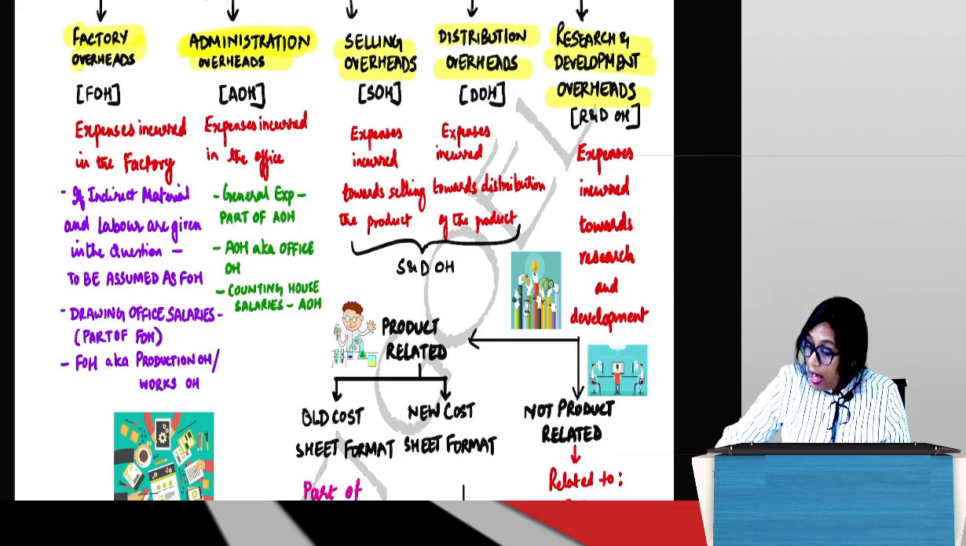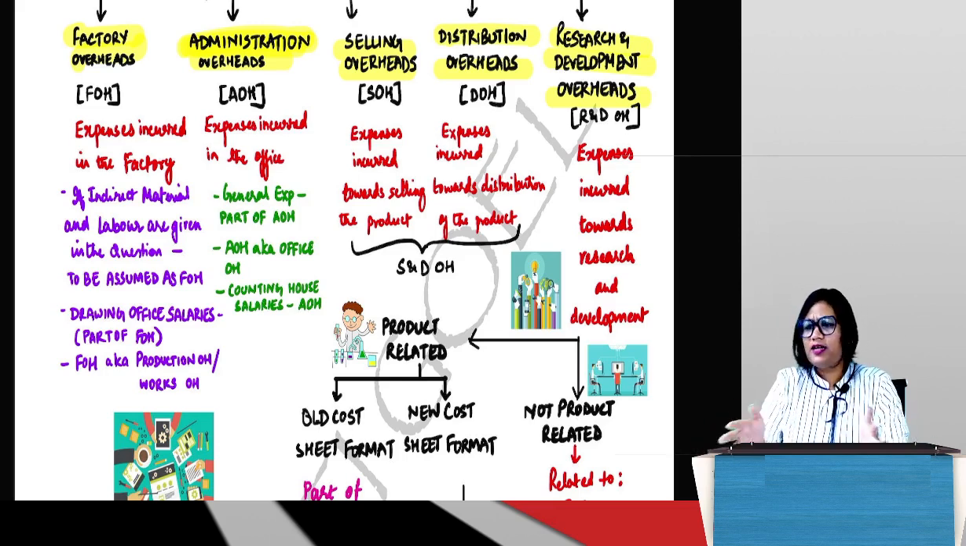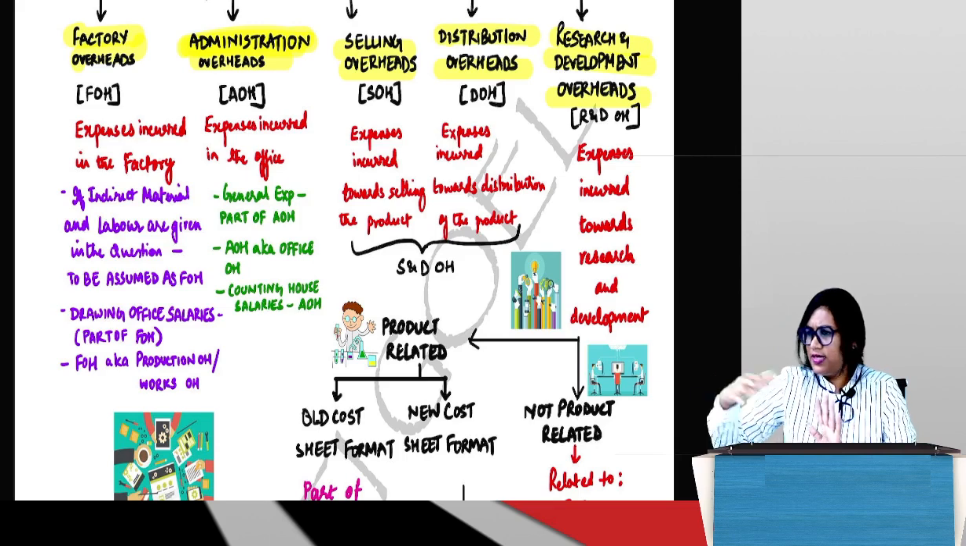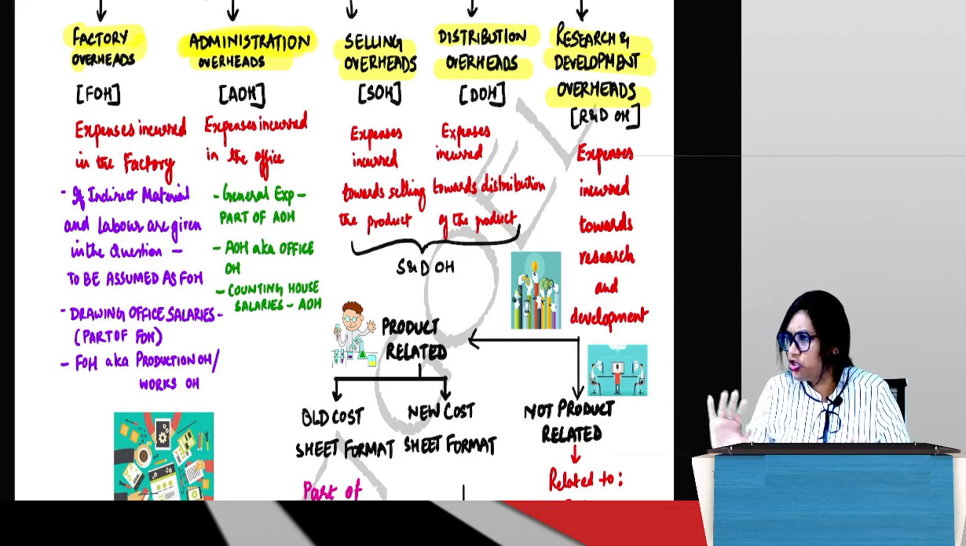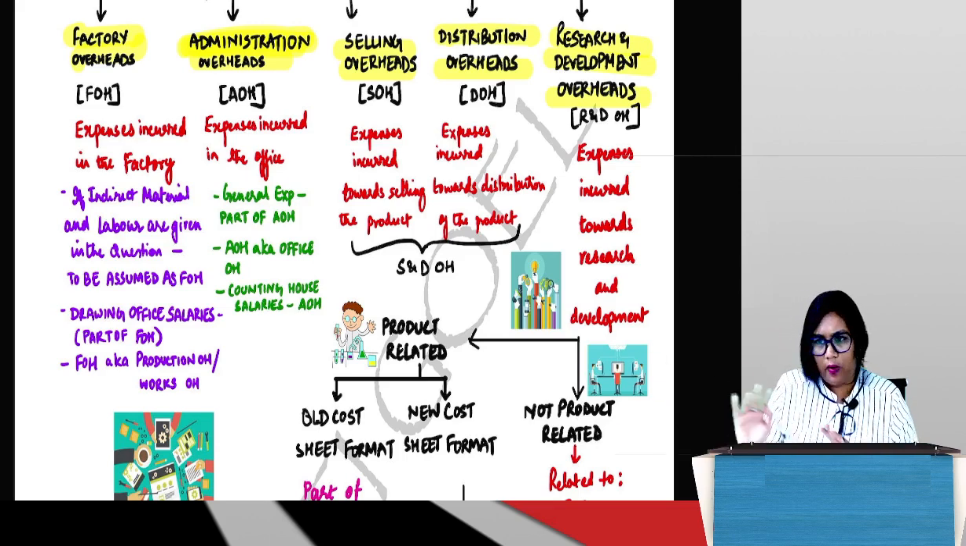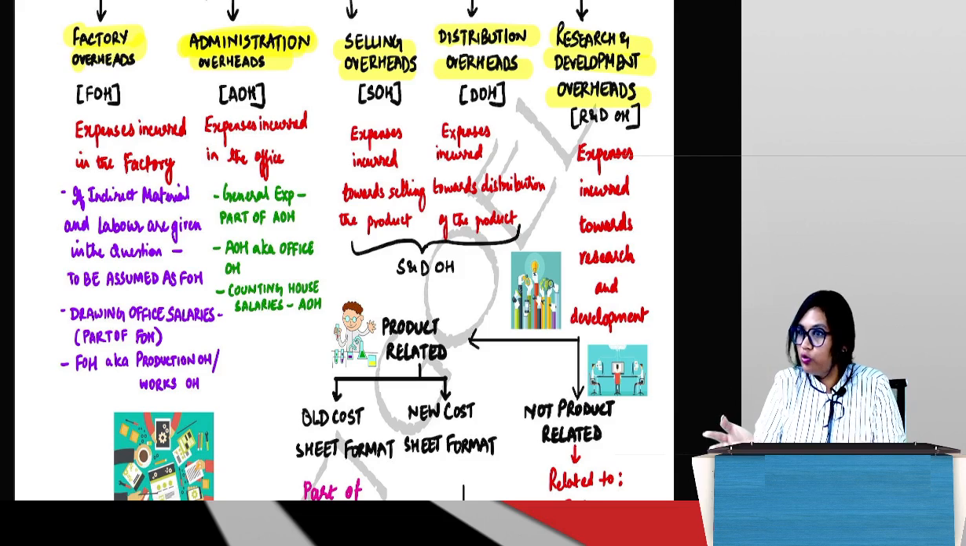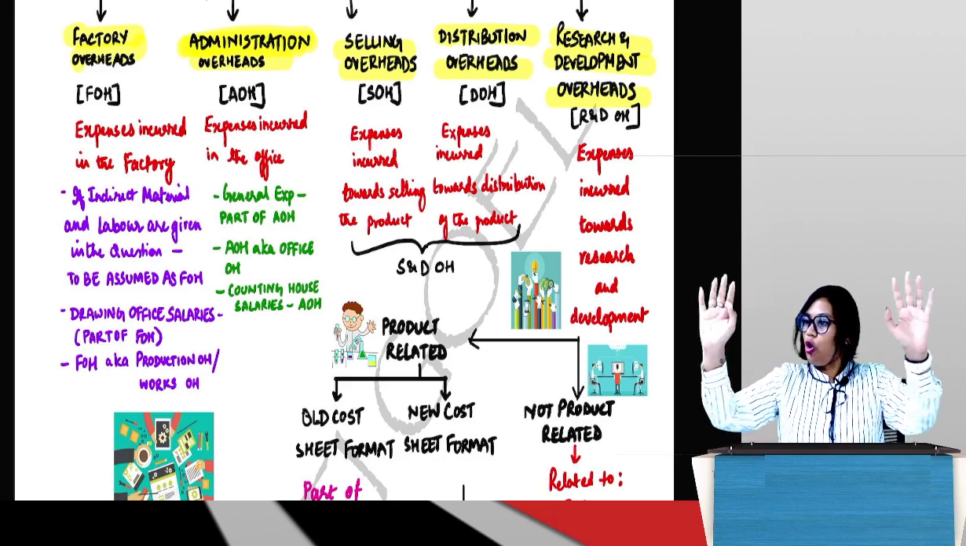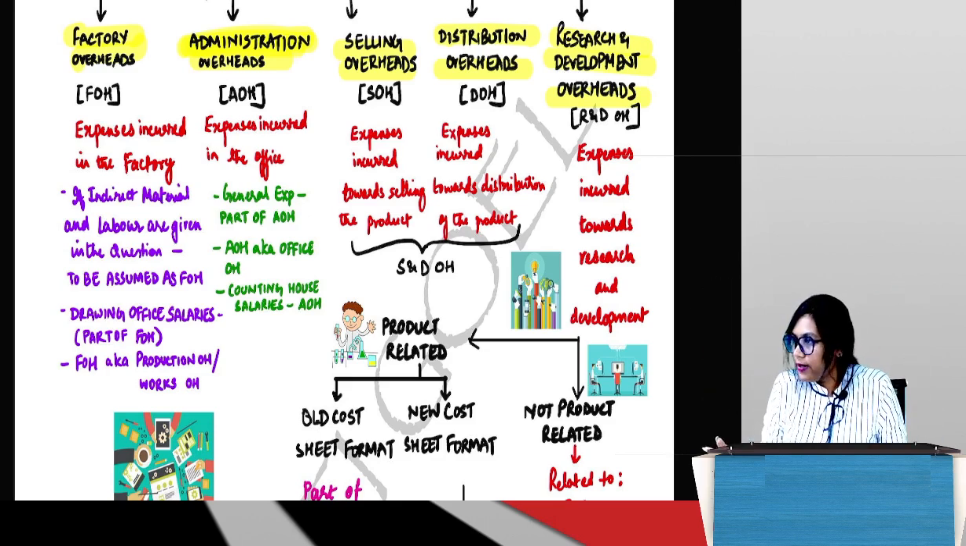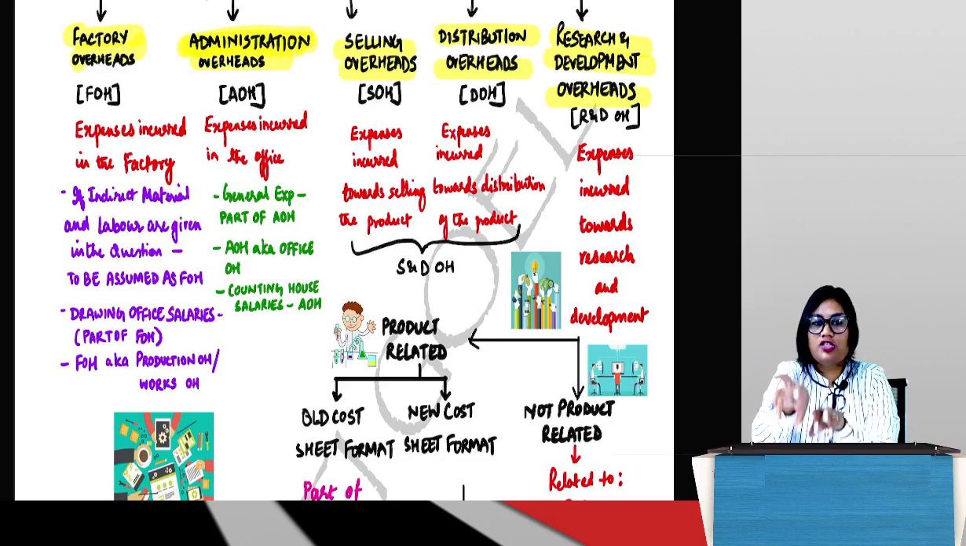Now my product is ready in the factory, with the support of whatever administrative departments were required. Now the product is ready. Now what will you do with it? You'll sell it, correct? Now let's say my product is ready, it's kept here. Will it get sold on its own? No, right? I have to put in some efforts to sell it, correct? What would those efforts be?